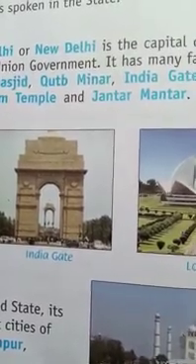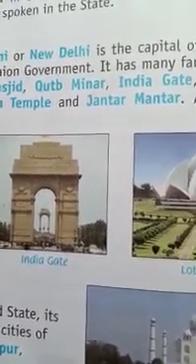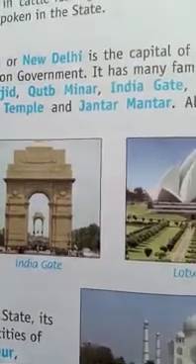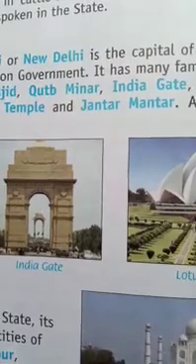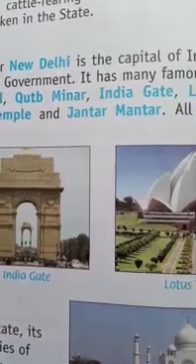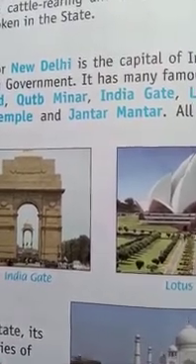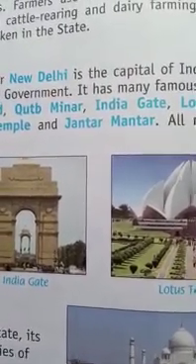Then how they use water. Farmers use tractors, tube wells, and water pumps. So these are the sources of water. Their main source of water is the irrigation from Satluj and Yamuna river. But some of the farmers use tractors, tube wells, and water pumps.